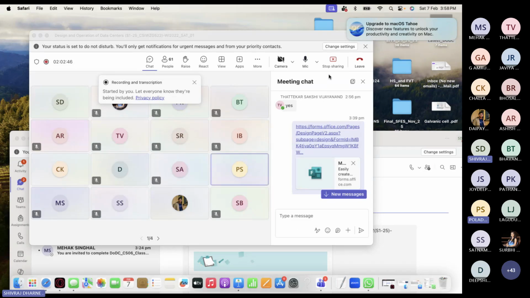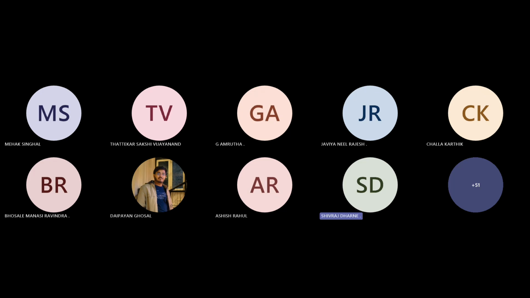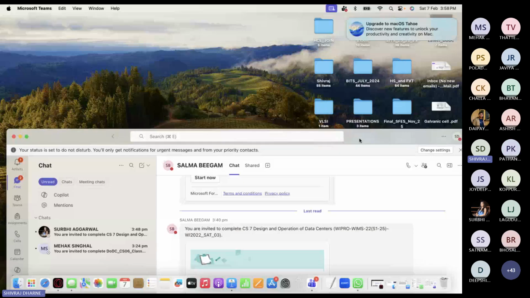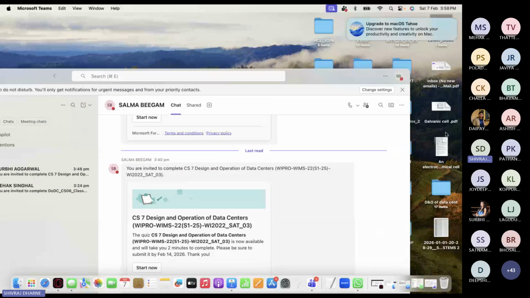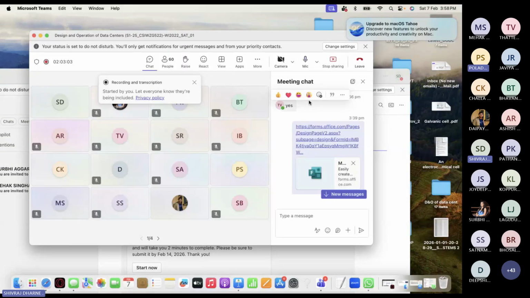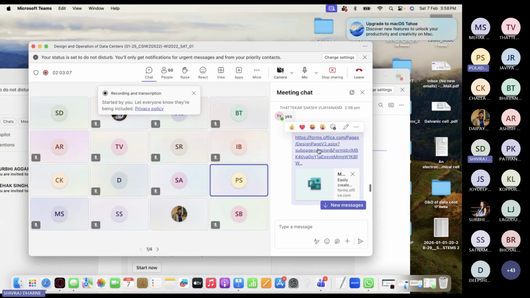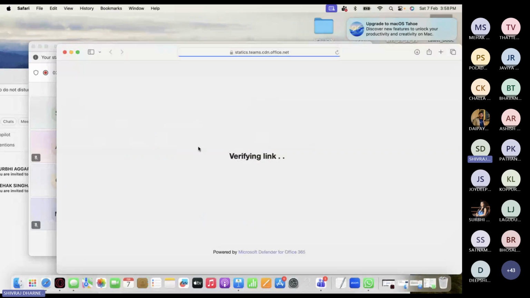Any comment? Sir, I have made changes in that form. Now you can see the marks. Now you should be able to see the marks. Now you have to download that Excel. Let me share the screen with you guys so that you can show that I'm doing the right thing. So I came here. Click on that form link. Yeah, okay.